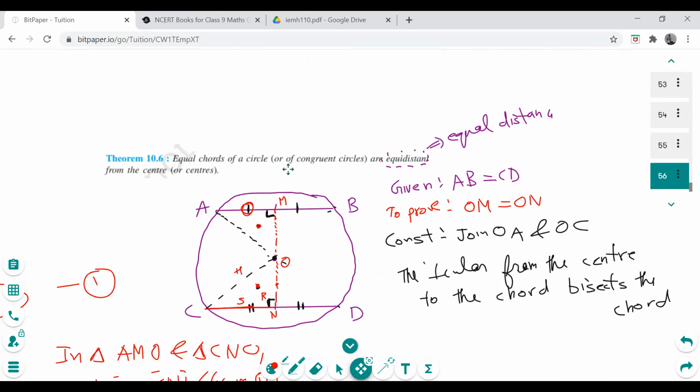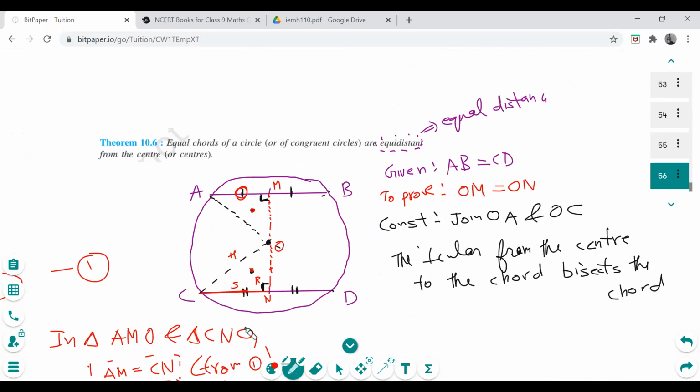So equal chords of a circle are equidistant from the center. Okay, so first of all we need to understand what is given and what needs to be proved. So we draw a circle, equal chords AB equal to CD. Then we need to prove that they are equidistant from the center, that's OM and ON. Then we require 2 triangles in order to do some congruency, and make sure to draw 2 smaller triangles instead of the whole triangle. We know why.